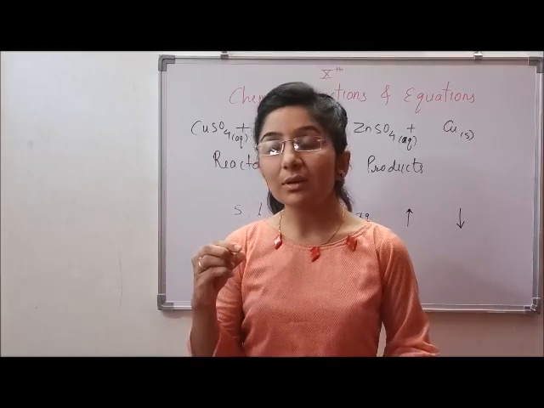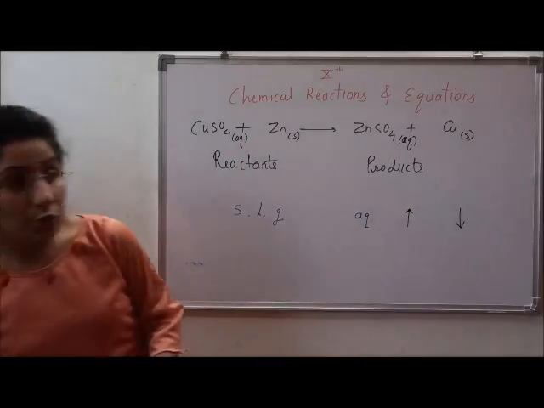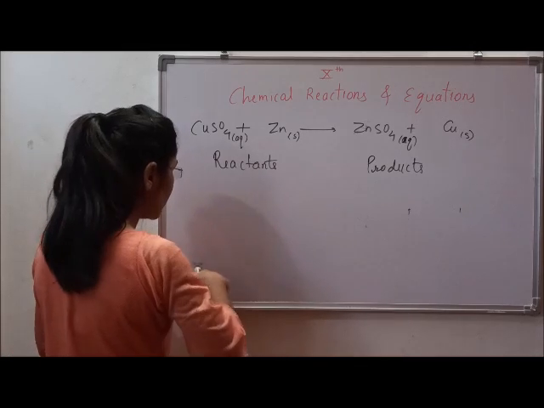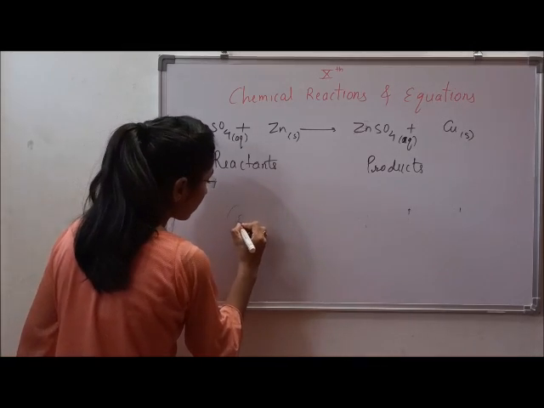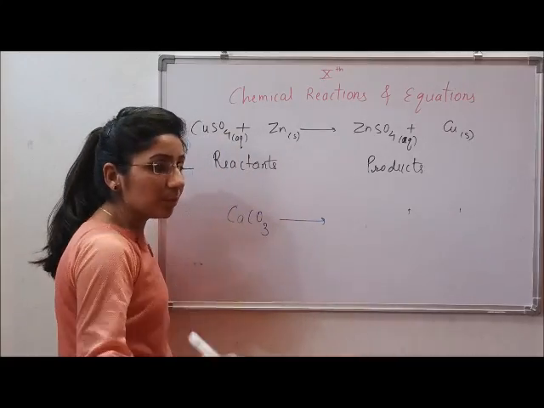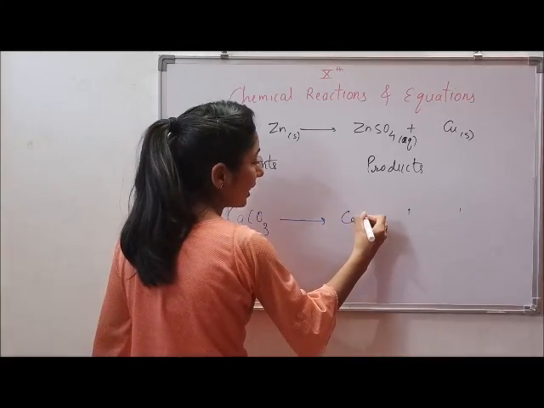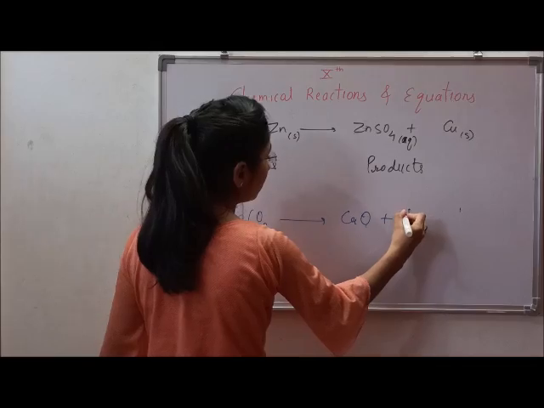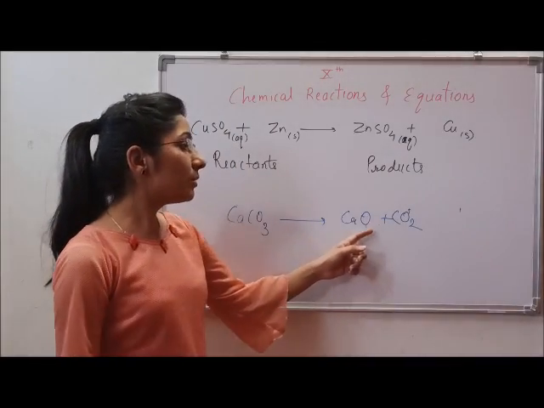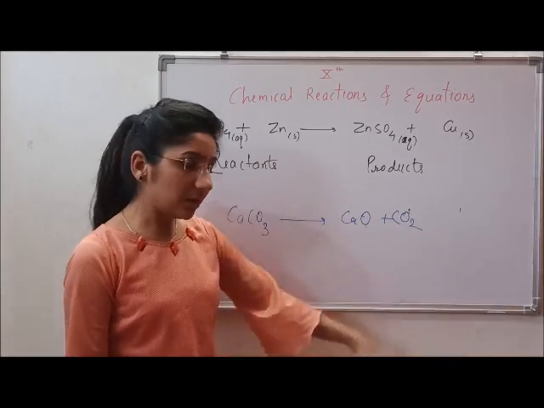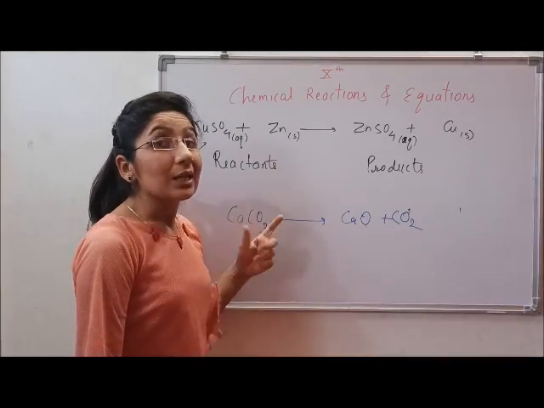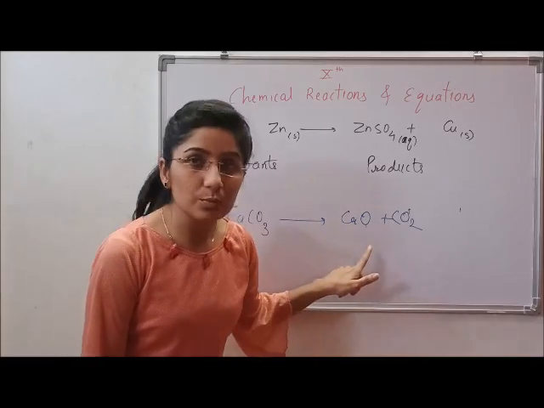If we want to show it, let's take an example of calcium carbonate. When calcium carbonate is heated, it gives calcium oxide and carbon dioxide. So the calcium carbonate is heated in order to get these products.